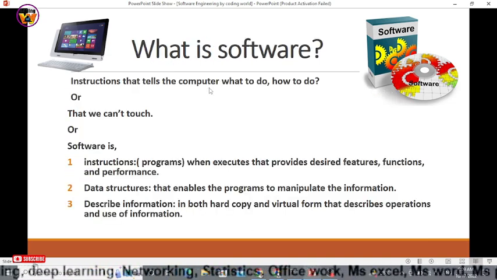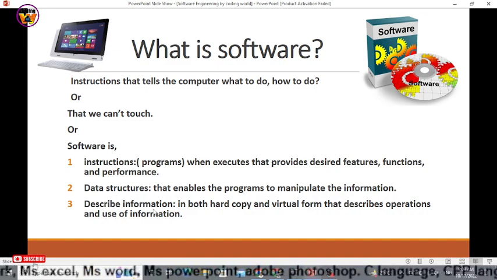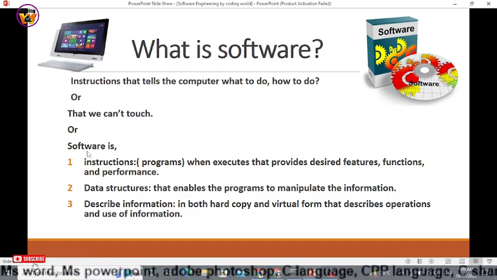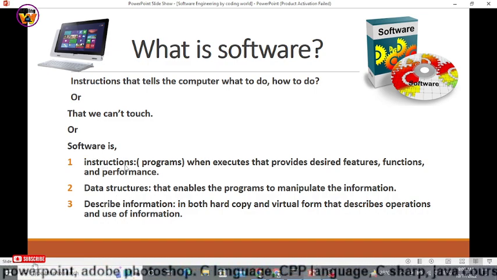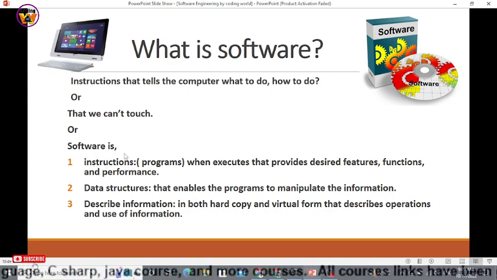Now let's discuss the more advanced level of software. Software is three things: instructions, also known as programs, data structures, and descriptive information. What does it mean? Instructions, or programs, are what the developer has written while developing that software.